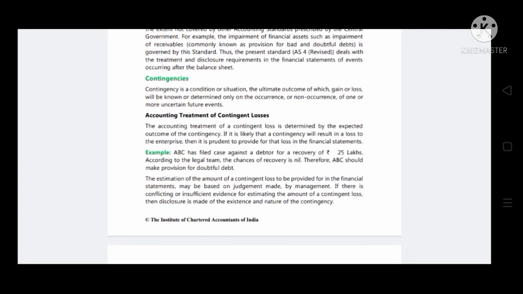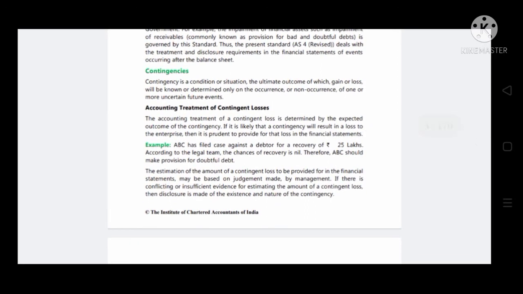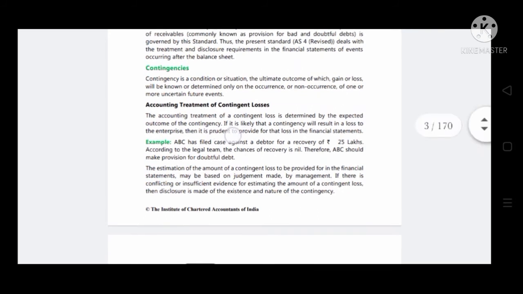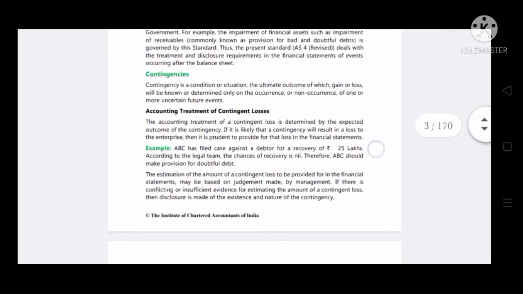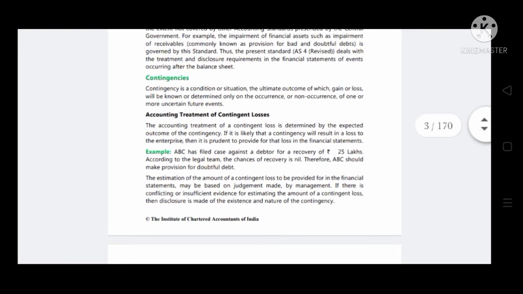Accounting for treatment of contingent losses. The accounting treatment of contingent losses is determined by the expected outcome of the contingency. If it is likely that a contingency will result in a loss to the enterprise, then it is prudent to provide for that loss in the financial statement. As per the prudence concept, it is necessary to account for a loss. So, if it is sure that it will result in a loss, then it is prudent to provide for that loss in the financial statement.